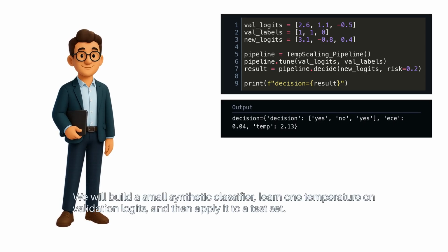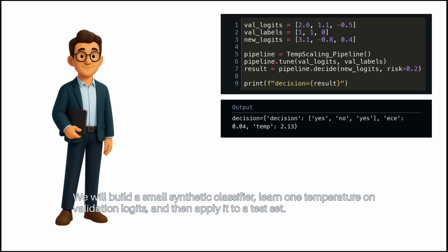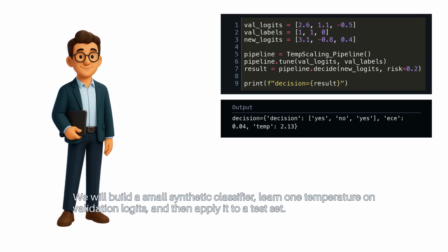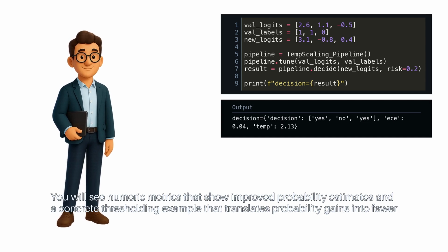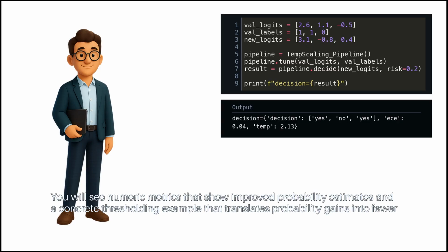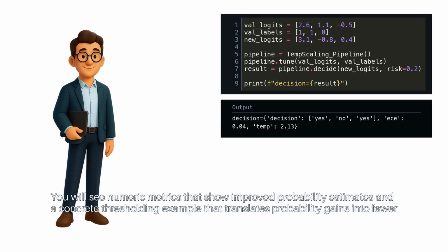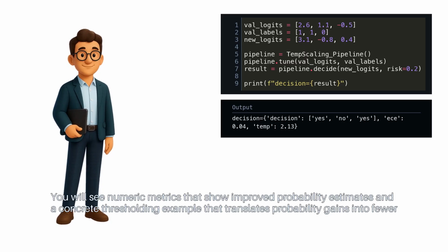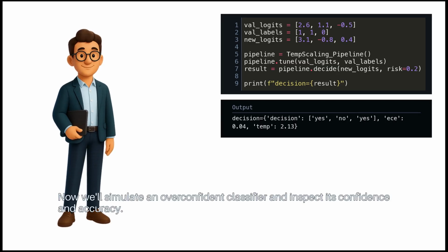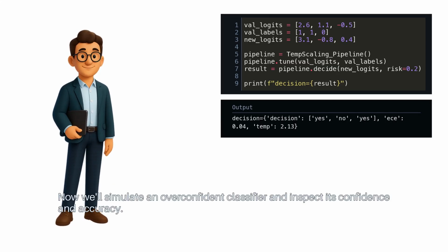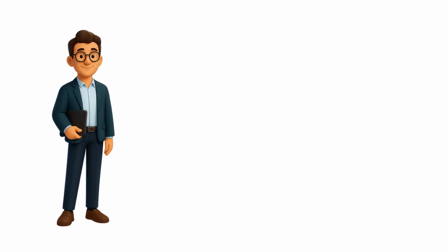We will build a small synthetic classifier, learn one temperature on validation logits, and then apply it to a test set. You will see numeric metrics that show improved probability estimates and a concrete thresholding example that translates probability gains into fewer false alerts. Now we'll simulate an overconfident classifier and inspect its confidence and accuracy.